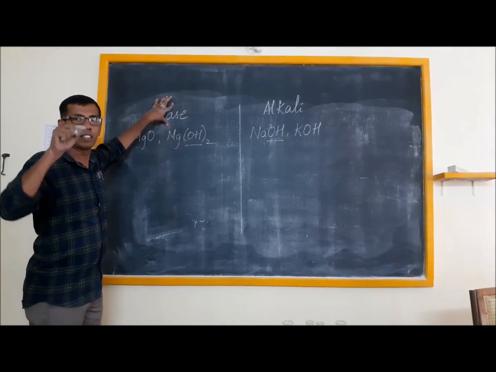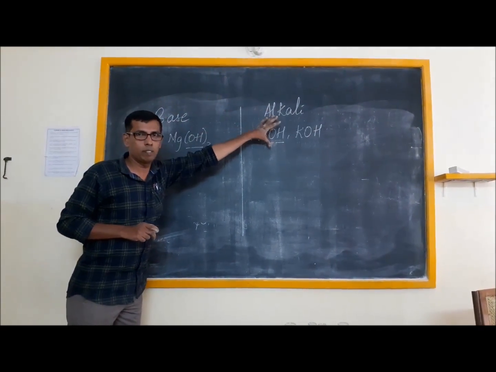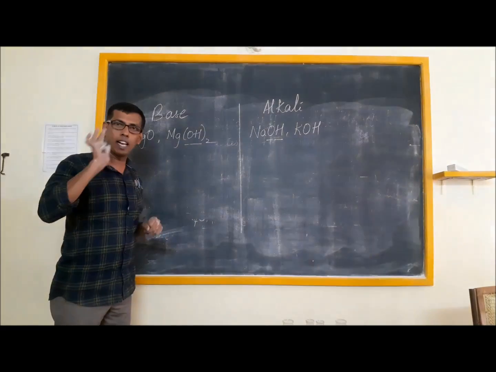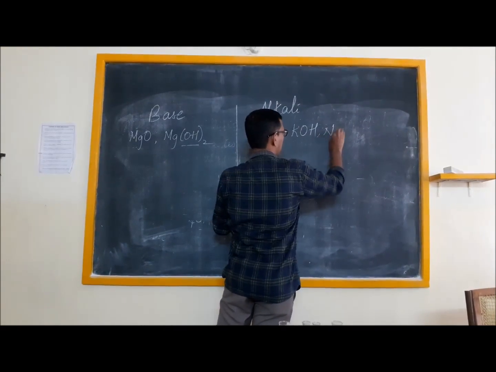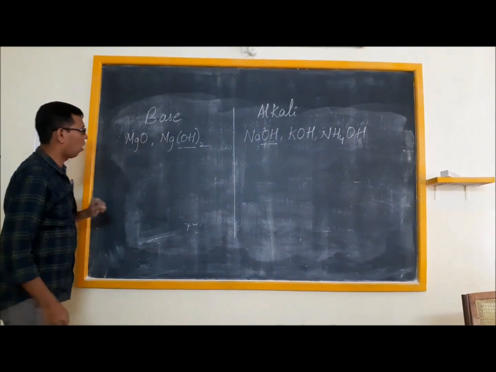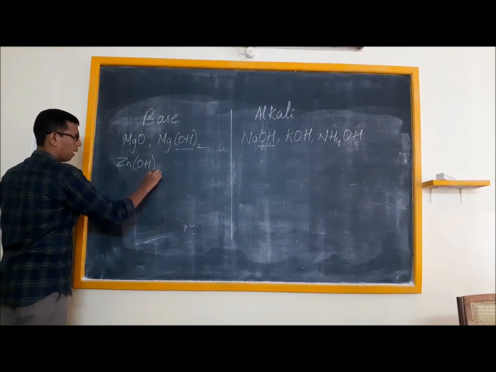An alkali can be called a base. But all bases are not alkalis because they don't dissolve in water. So there are only three alkalis: NaOH, KOH, and NH4OH. Now, all the remaining ones are bases. For example, if I write Zn(OH)2, it's a base.